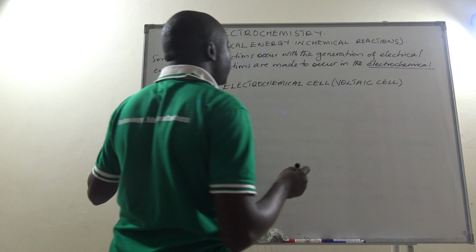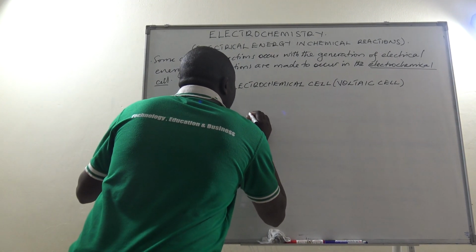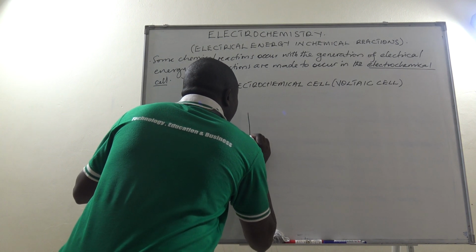So let me try to draw a simple electrochemical cell and we see what it looks like.